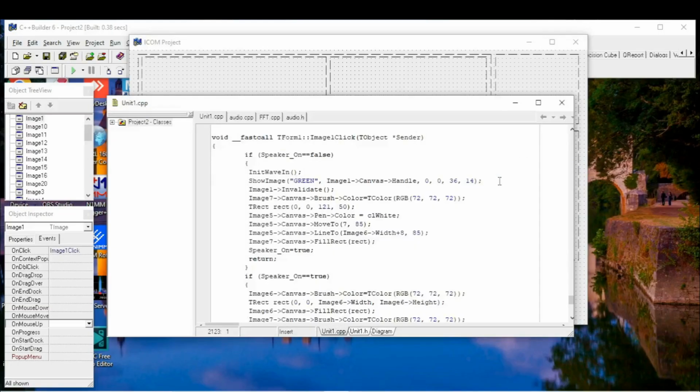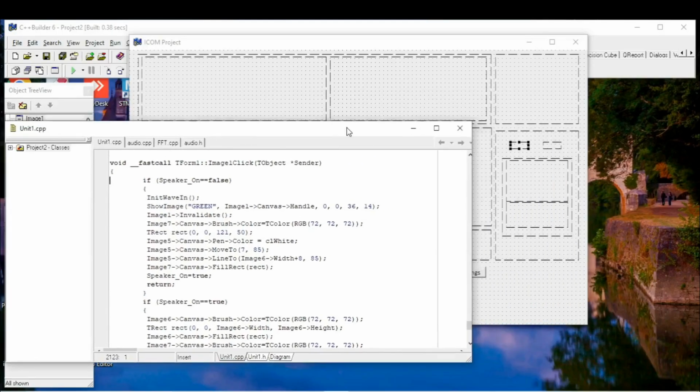It's two buttons, switch sound on and off. So if speaker on is false, we initialize it, we run the init wave in function, and speaker starts working. Also we repaint the red image to the green one, and we start painting.